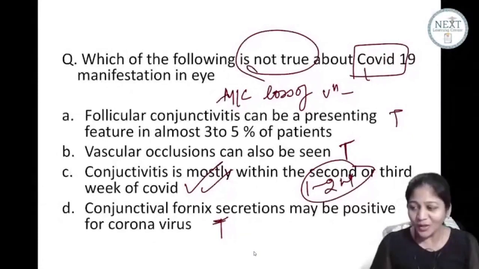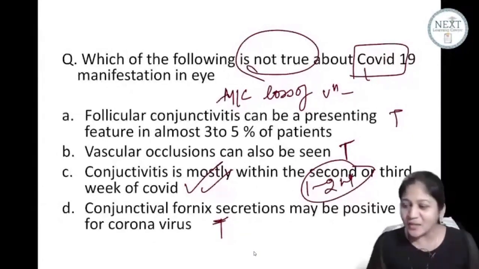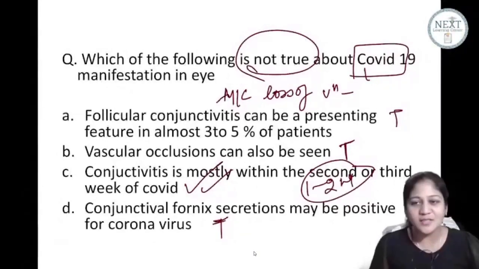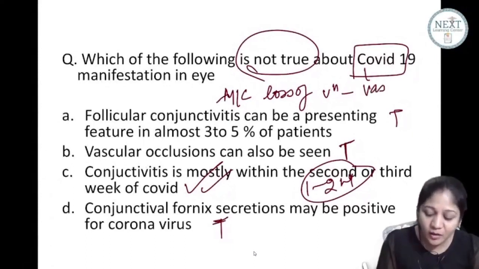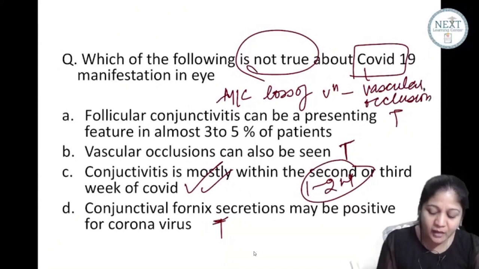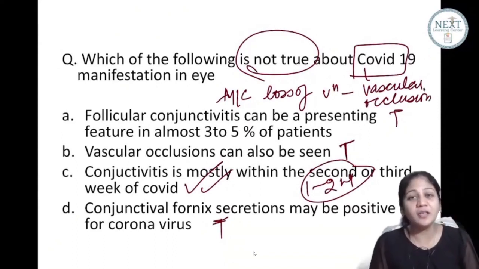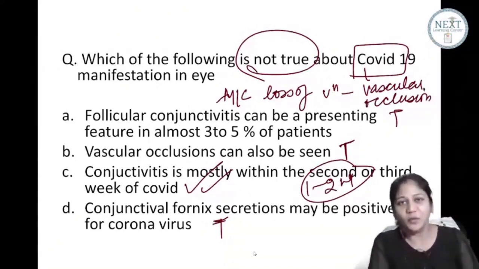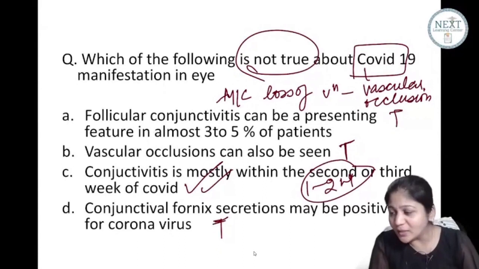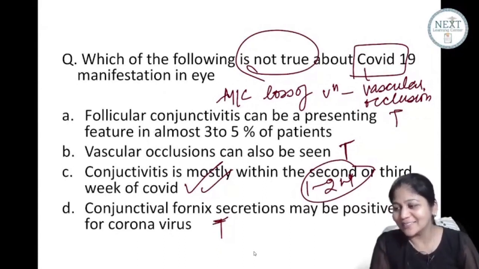No, no, Dr. Shubham. Though it is very famous, the most common cause of loss of vision is vascular occlusion. What vessels? Central retinal artery occlusion, central retinal venous occlusion. Okay, a thrombus has formed inside. Not mucormycosis. Mucormycosis is a very rare complication. Okay. Central retinal artery occlusion. It's a painless loss of vision.